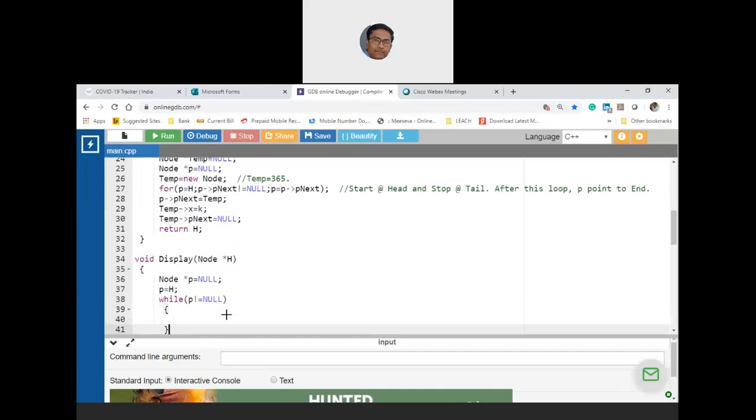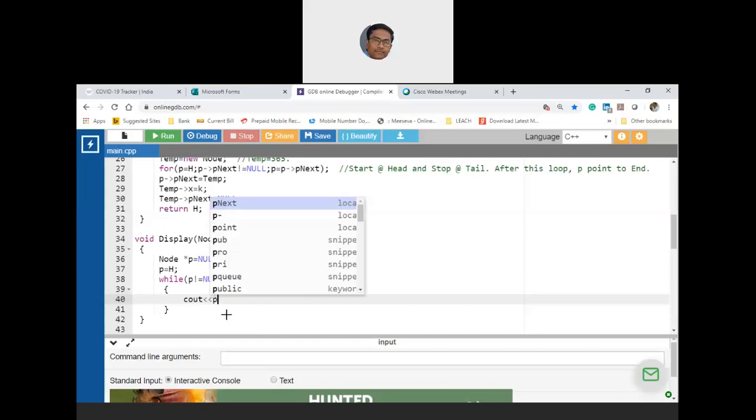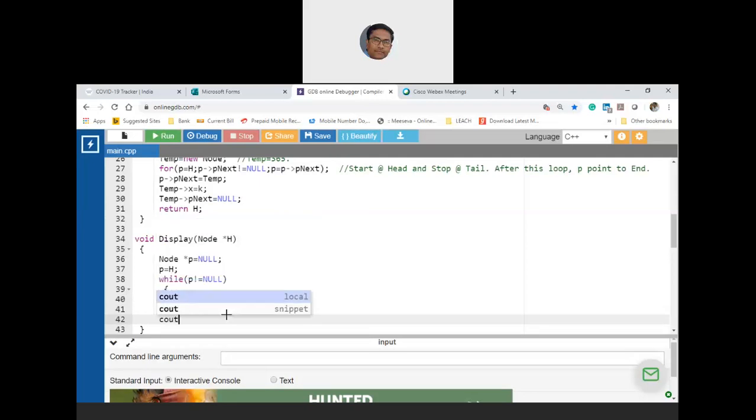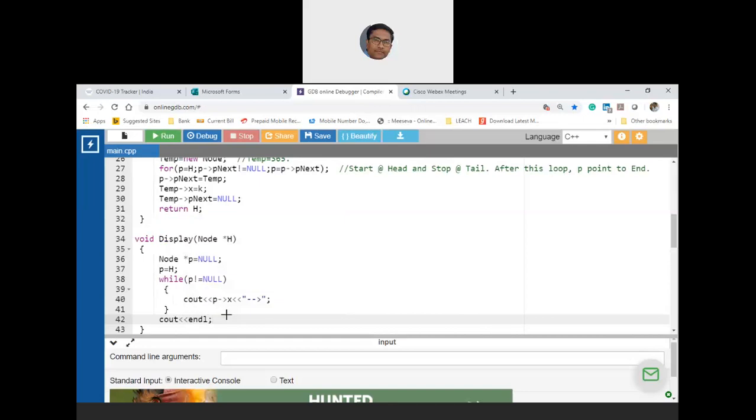P is not equal to null, what has to be done? I'll write cout. I'll write cout what? P arrow X. Then I'll also indicate a symbol of link with arrow. Okay. And then semicolon. Once I have reached the end, I'll say that cout endl so that I can go to the next line. Are you following? But there is a bug. I have to update P. P has to be changed with P arrow P next.